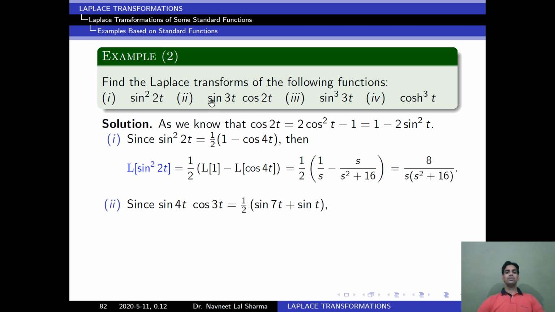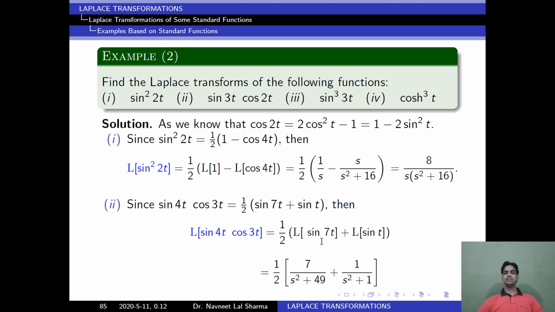Similarly, we have to find the Laplace of sin 3t into cos 2t. So we know the formula for sin A into cos B, and we are using that formula. With the help of that, we can write sin 4t into cos 3t is equal to 1 by 2 bracket sin 7t plus sin t. Now we can take Laplace on both sides and use the linearity property. We get this, and after that we will use our known formula. After simplification we get this.